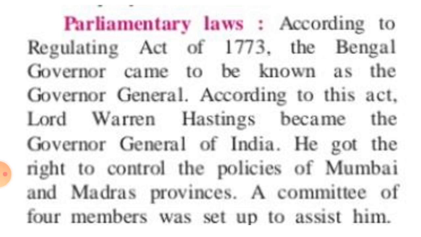Lord Warren Hastings became the first Governor General of India, and he got the rights to control powers over the Mumbai and Madras provinces. A committee of 4 members was set up to assist him. Assist means help. To help him, a committee of 4 members was set up.